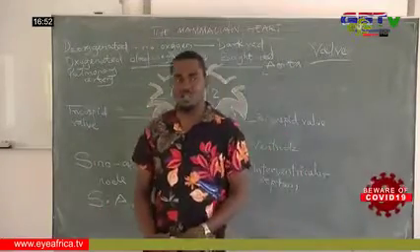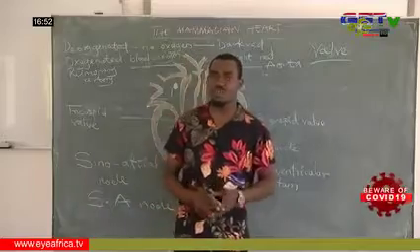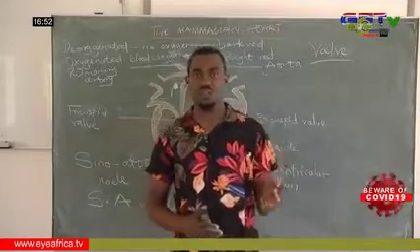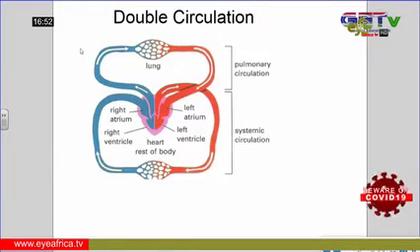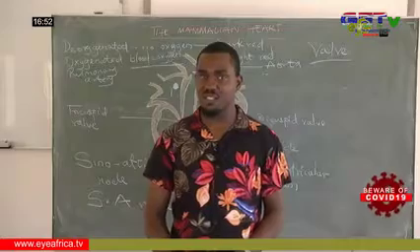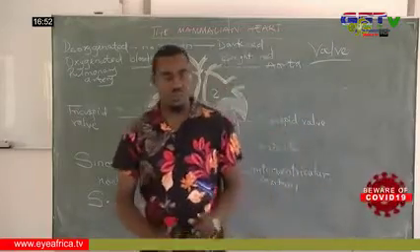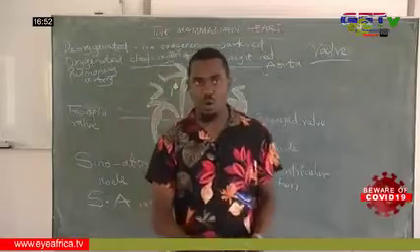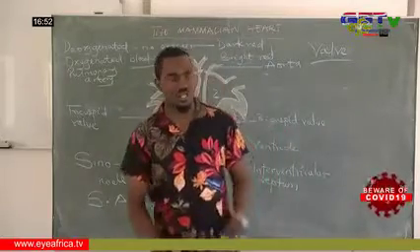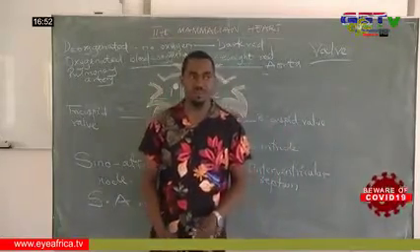While systemic circulation involves the flow of the blood from the heart to the rest of the body, excluding the lungs, and back to the heart. I repeat, it's the flow of blood from the heart to the rest of the body, except the lungs, and back to the heart.